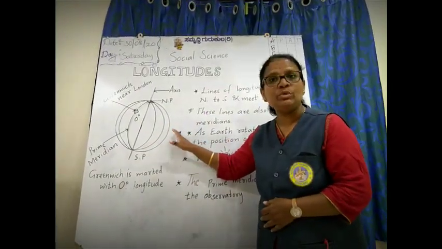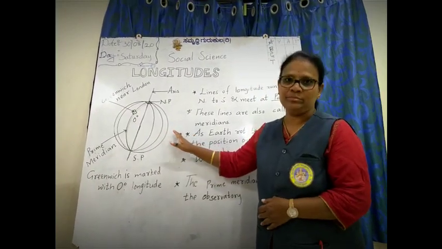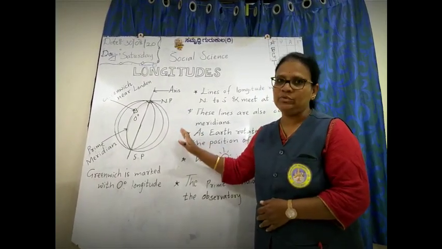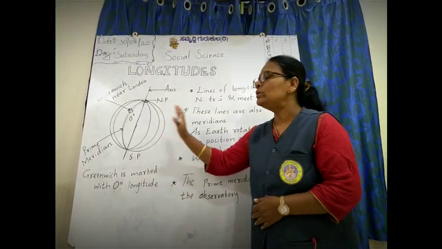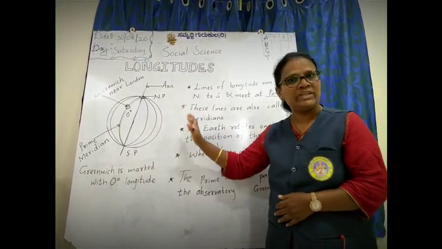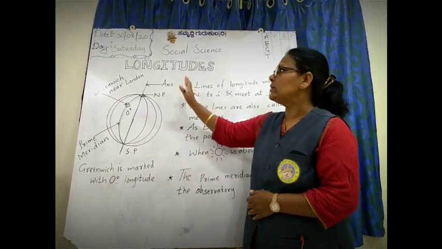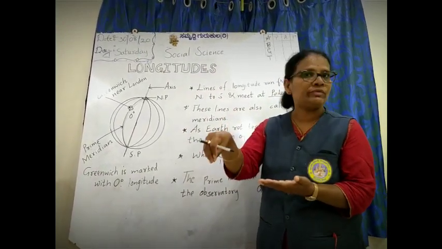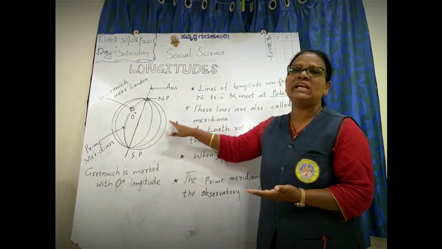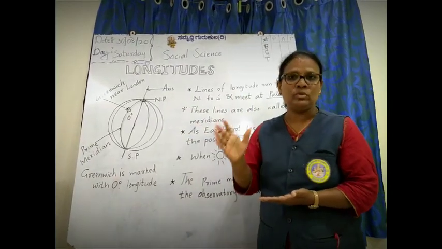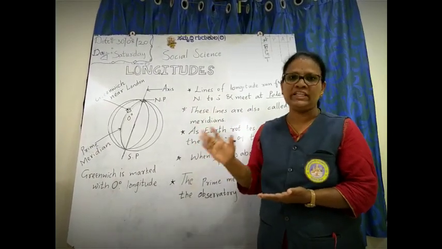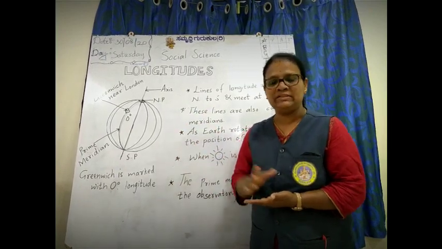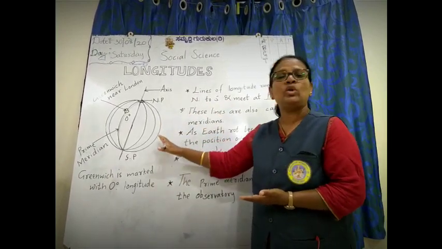Longitudes will help us to calculate the time. The variation is there, isn't it? So what is the use of latitudes? Latitudes help us to know the position of a place, and longitudes help us to calculate the time of a particular place.